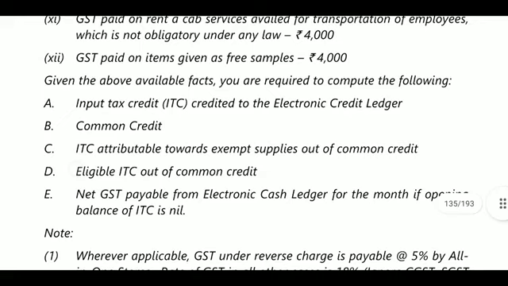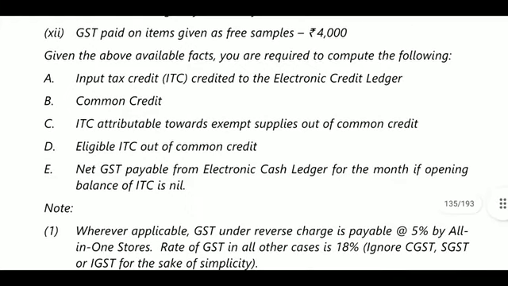Next, given the above facts, you are required to compute the following. Input tax credit credited to the credit ledger. How can we calculate this input tax credit eligible? After the output tax liability is deducted by input tax credit, the electronic credit ledger will be calculated. Next, common credit will be calculated. Okay, how will we calculate the common credit?